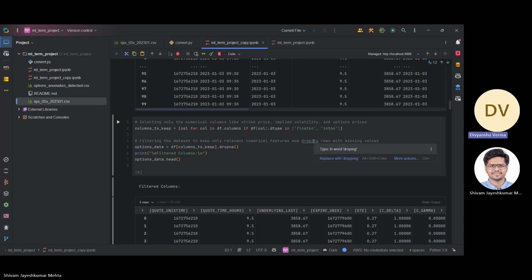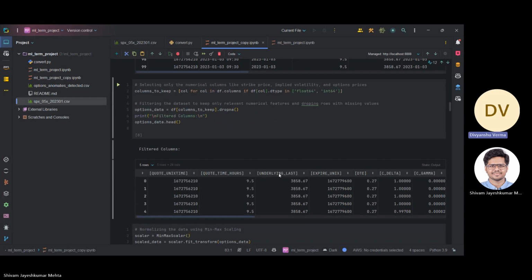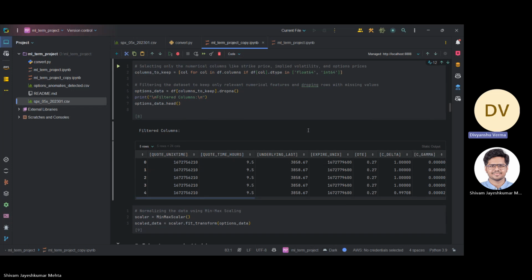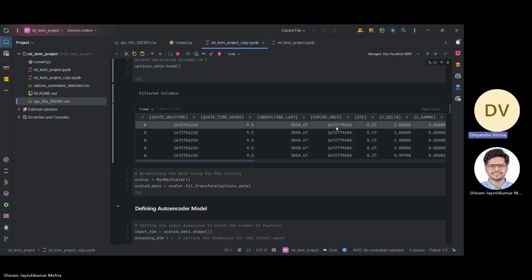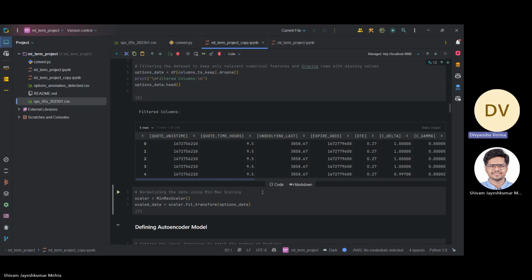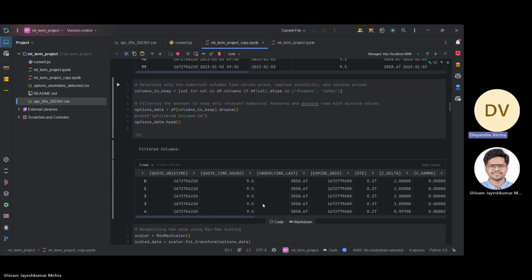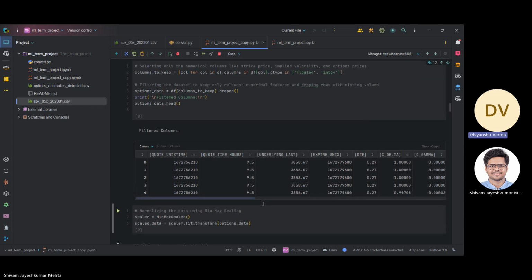To achieve this, we use a list comprehension to filter columns based on their data types. These data types typically represent numerical values such as features like strike price, implied volatility, options prices, and other quantitative metrics. Next, we ensure the quality of our data set by removing any rows with missing values. This is done by the dropna function.